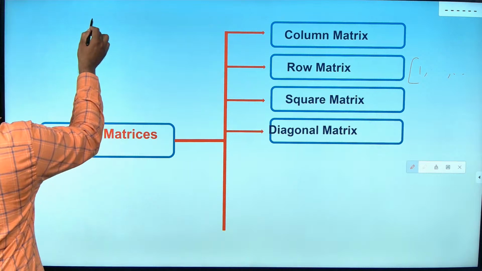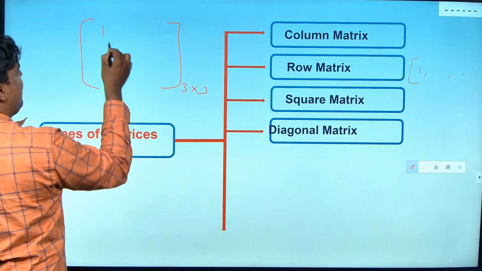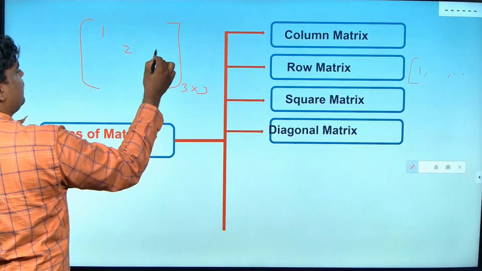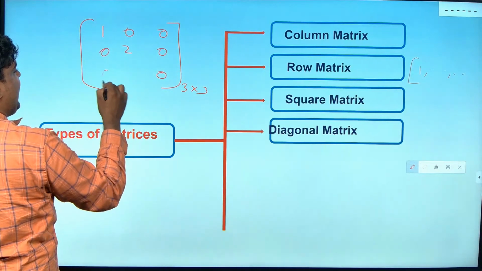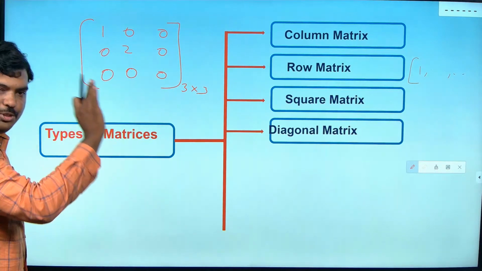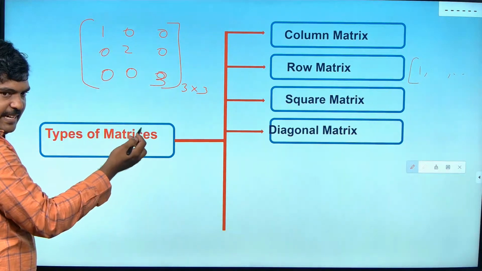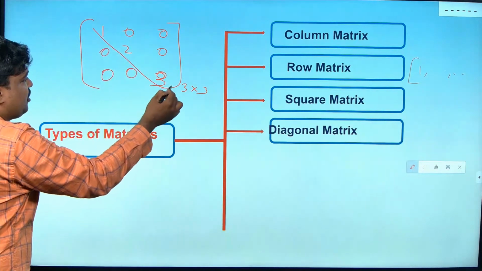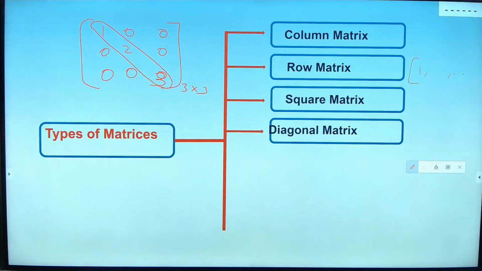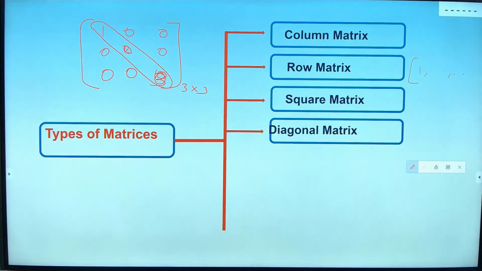Now I have a square matrix. Let me take 3 by 3. Okay, I will have only the diagonal elements to be non-zero. Sir, there is a zero in one place. No issues. Only my diagonal should be non-zero. Can there be zero? It can be. If I make these two also zero, then also it is a diagonal matrix only. Are you getting, guys?